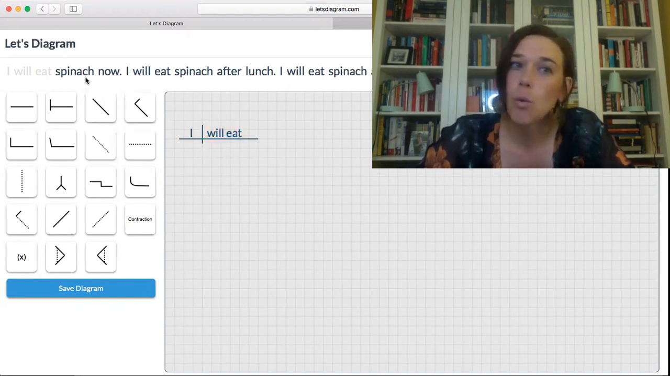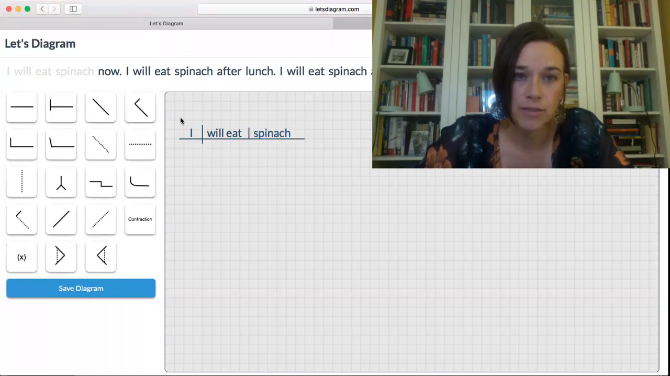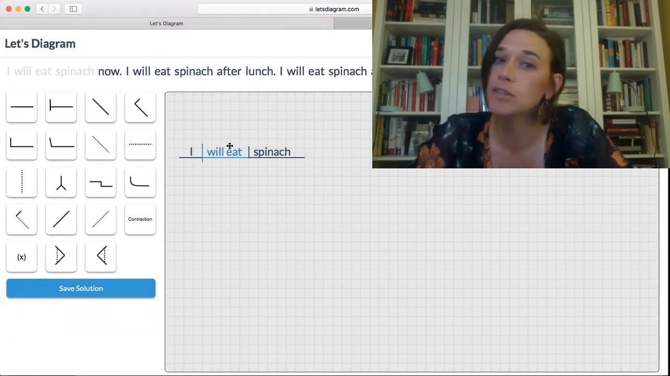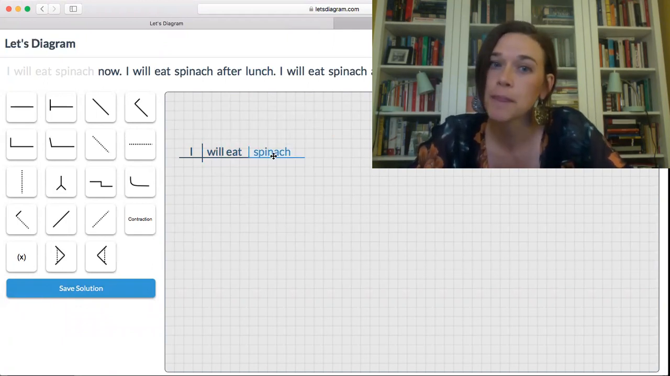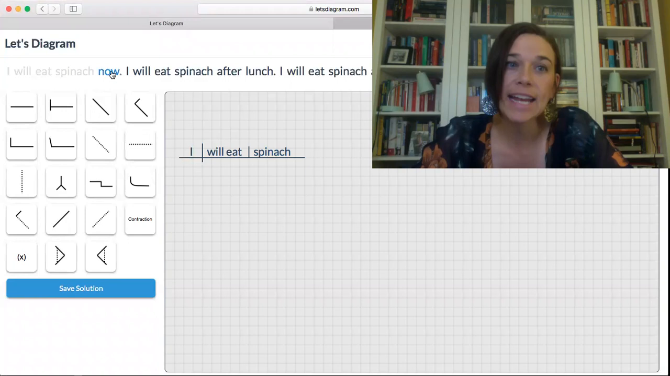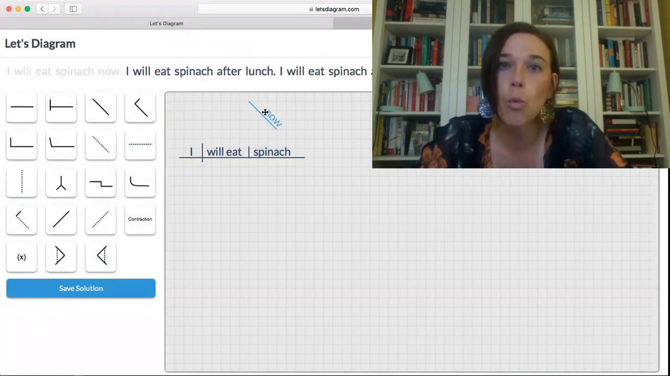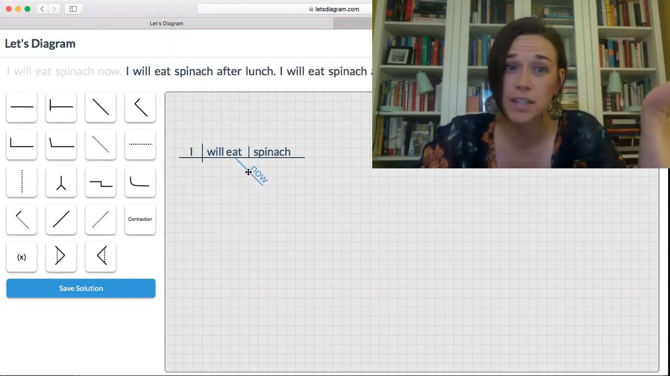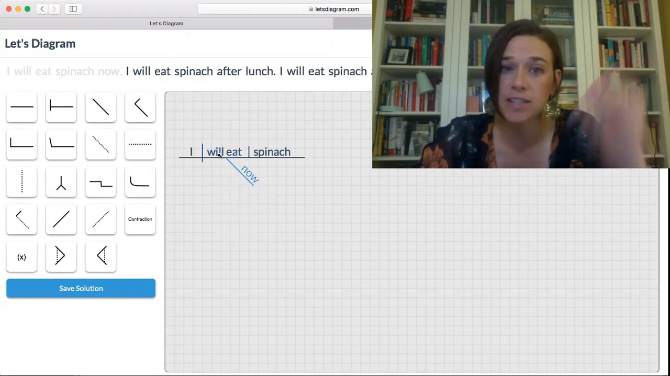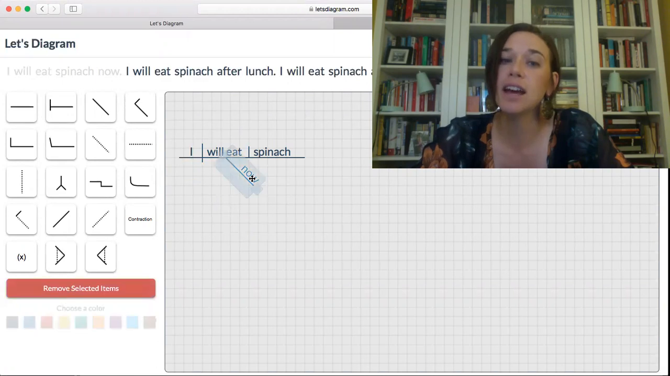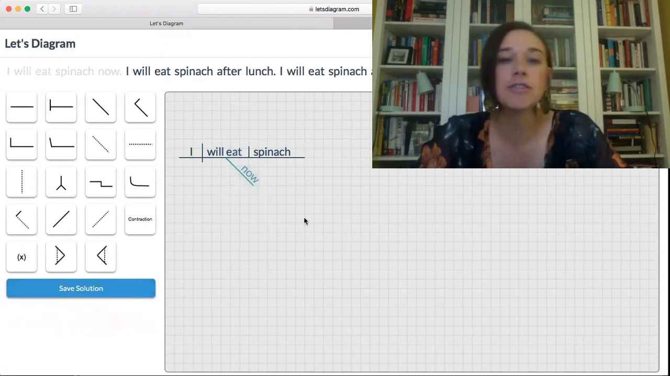Okay, I will eat. What will I eat? Spinach. So we know, if you've been studying verb types with me and everything, or gone through the Get Smart Grammar program, you know that this is a transitive active verb. This is the direct object. And now this is a word, and it tells us when we're going to eat. When are we going to eat the spinach? Now. So this modifies will eat, and it is an adverb. And I like to make my adverbs green.